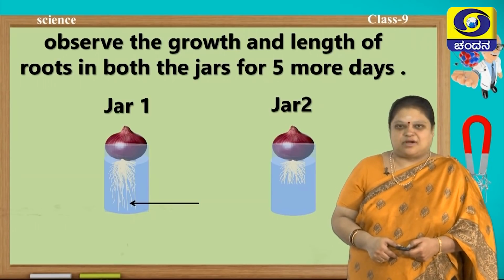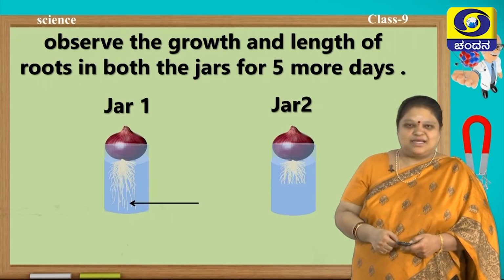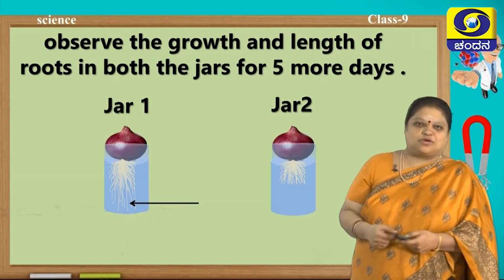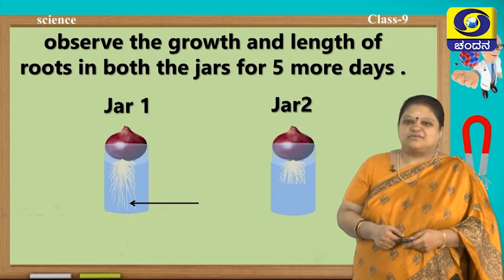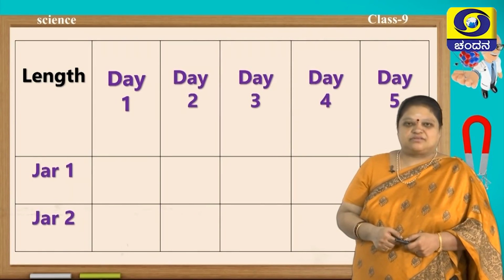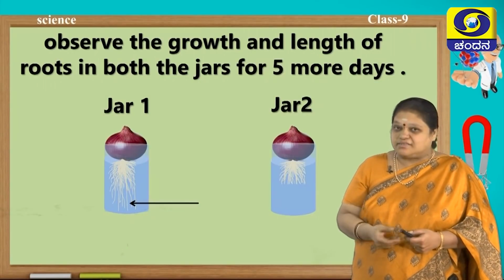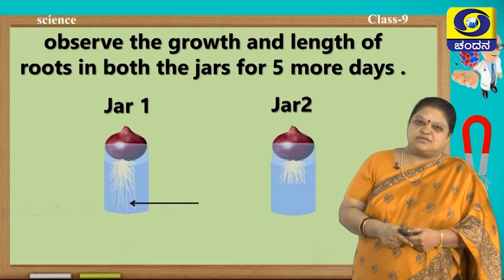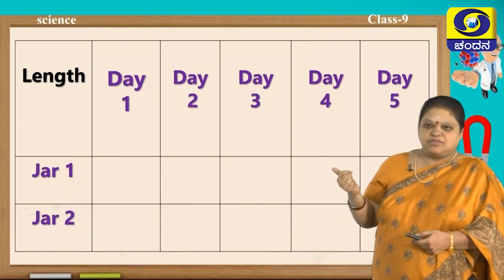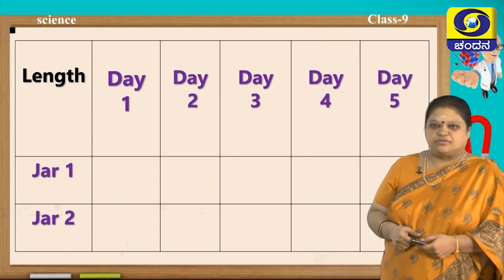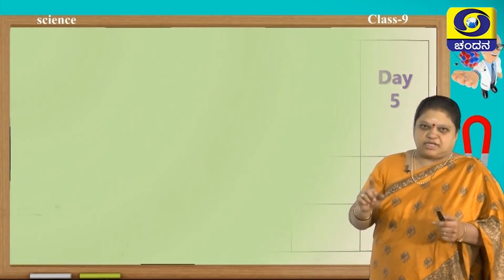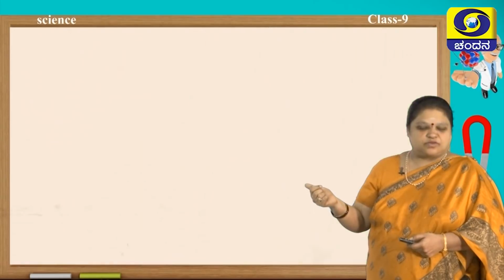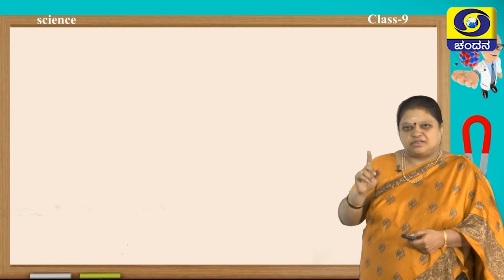The root tips have a special type of tissue which helps in growth. So, what is that tissue? That type of tissue is nothing but meristematic tissue. How do you do the tabulation? I have shown it here, the columns you have to make, and then observe and document. In jar 2 the growth was not present, whereas in jar 1 there was growth.